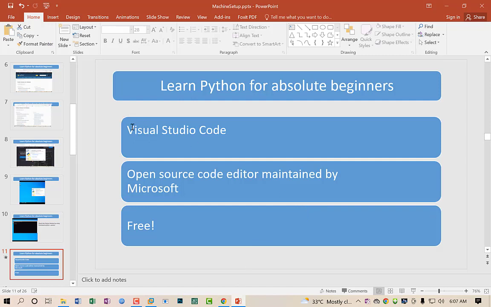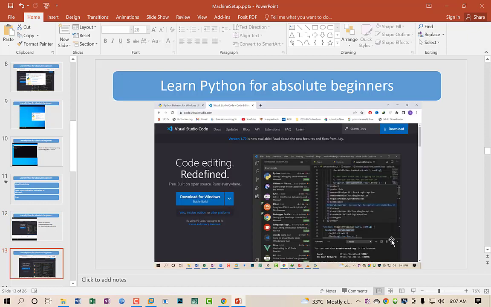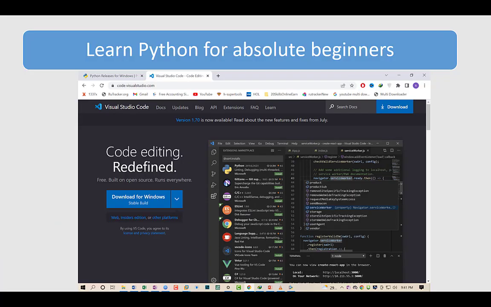So I will also download the Visual Studio Code Editor from the website. So I move to the next slide. Now I've also completed code.visualstudio.com for downloading the editor. So move to the next slide. Whenever you download your code editor, you should install a plugin or extension for the language which you are using in your programming environment. So here you can see I have to choose Python from this environment.